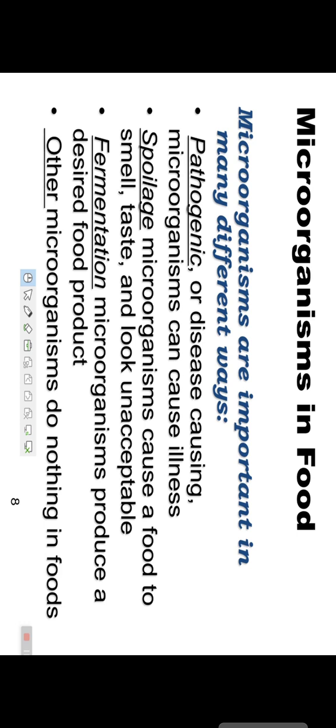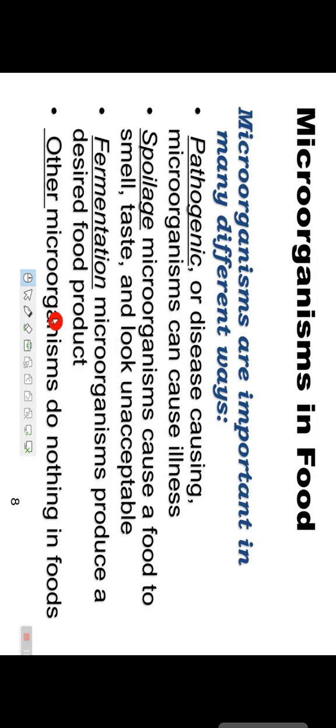Spoilage microorganisms cause food to smell, taste and look unacceptable. Fermentation microorganisms produce desired food products.